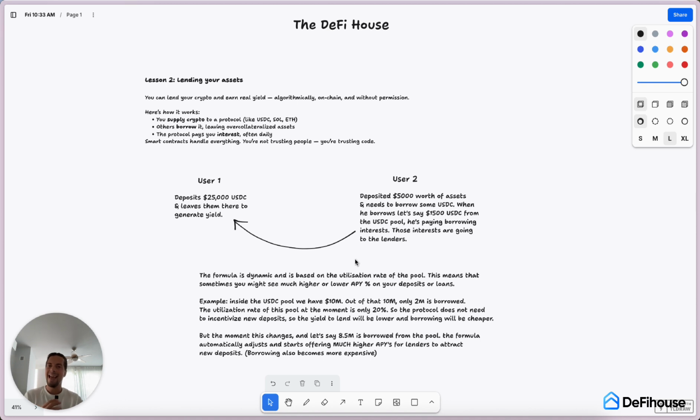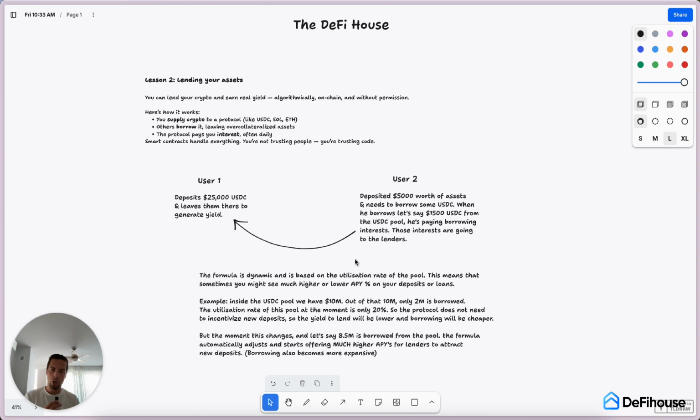And let's say that out of that 10 million, only 2 million USDC is borrowed, meaning that the utilization rate of this pool at the moment is only 20%. So we have a lot of free capital in the pool. 10 million deposited, 2 million borrowed. So 8 million is still available.